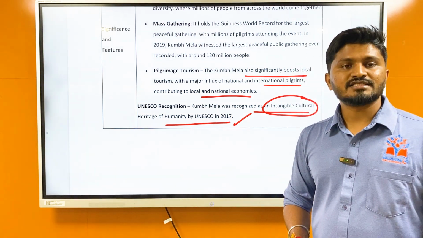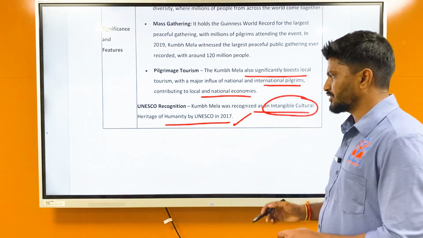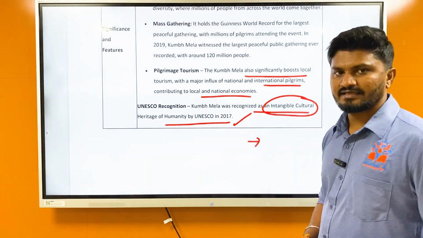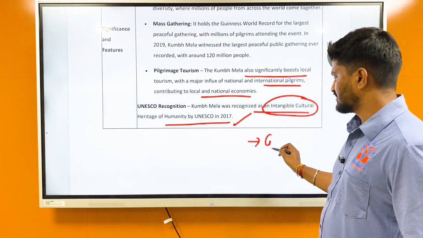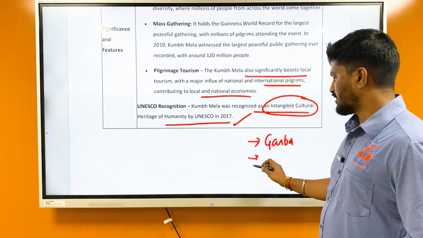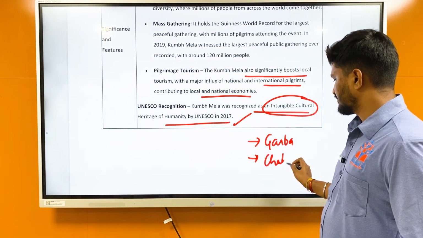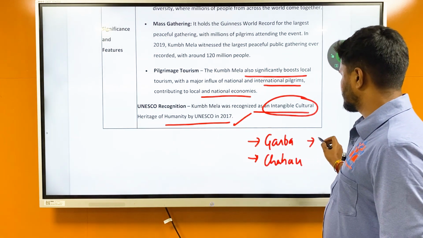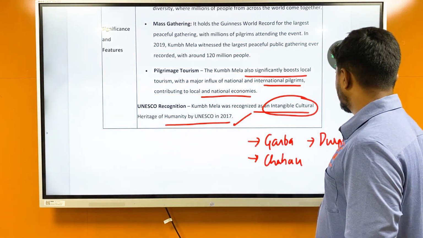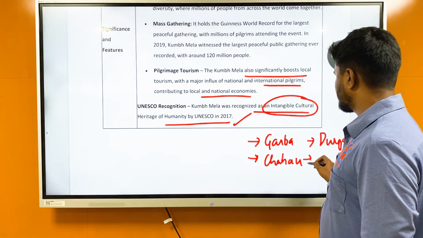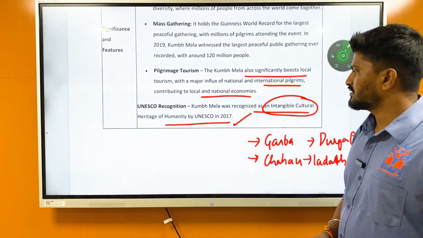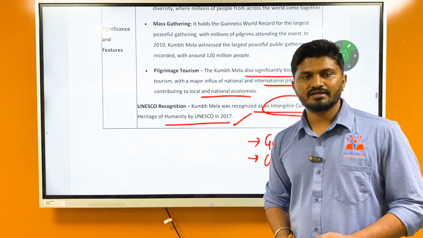Intangible cultural heritage, we already discussed. There are some 3-4 intangible cultural heritage elements in India. One is Kumbh Mela, the other one is Garba, and then there is Chau dance. Then there is Durga Puja. Then there is Ladakh chanting. All this comes under the intangible cultural heritage of humanity.